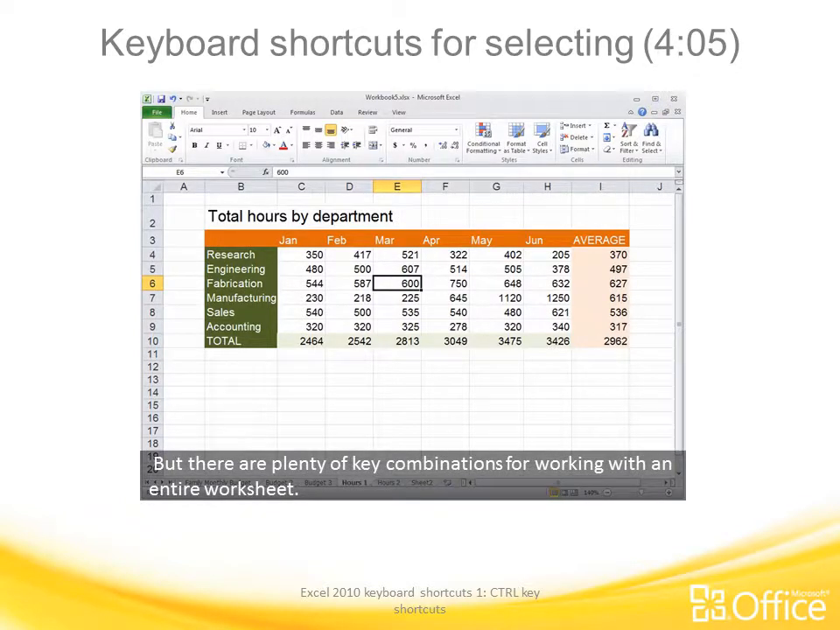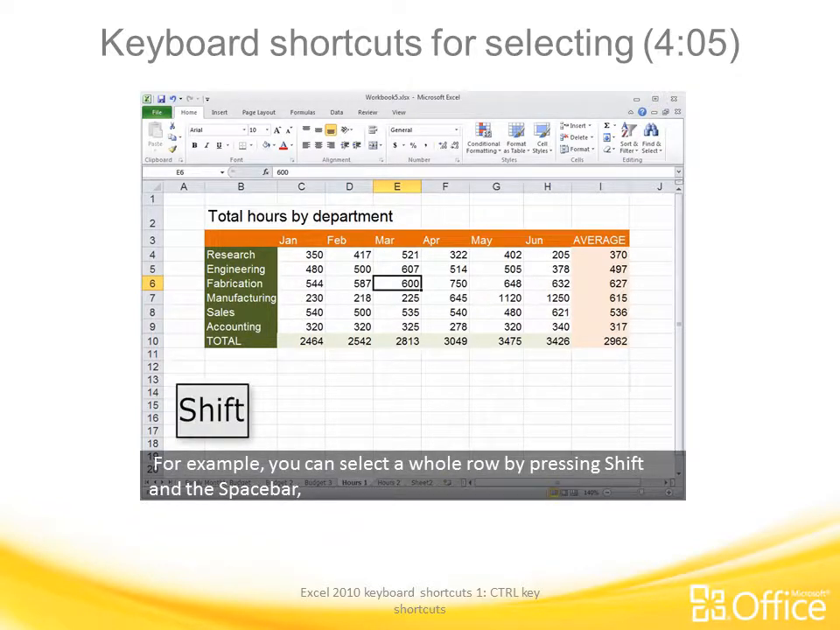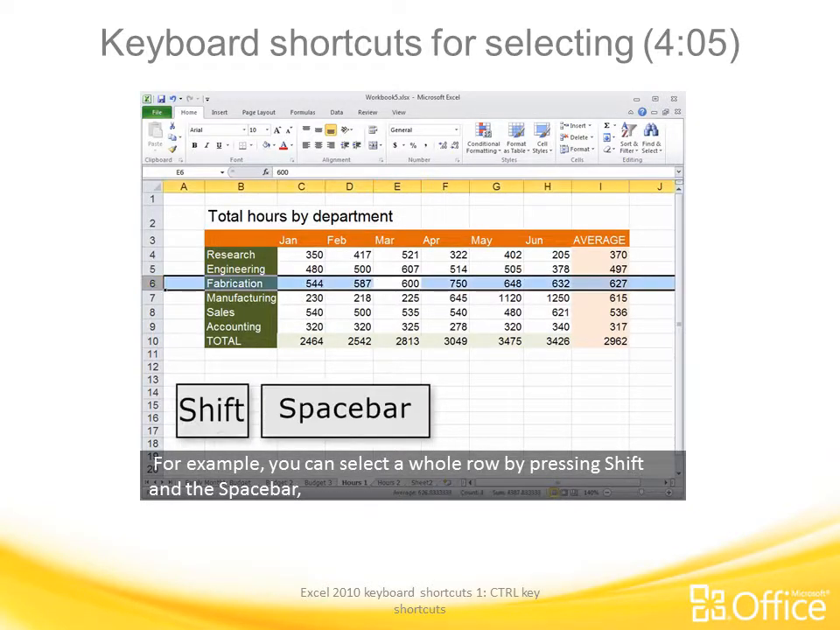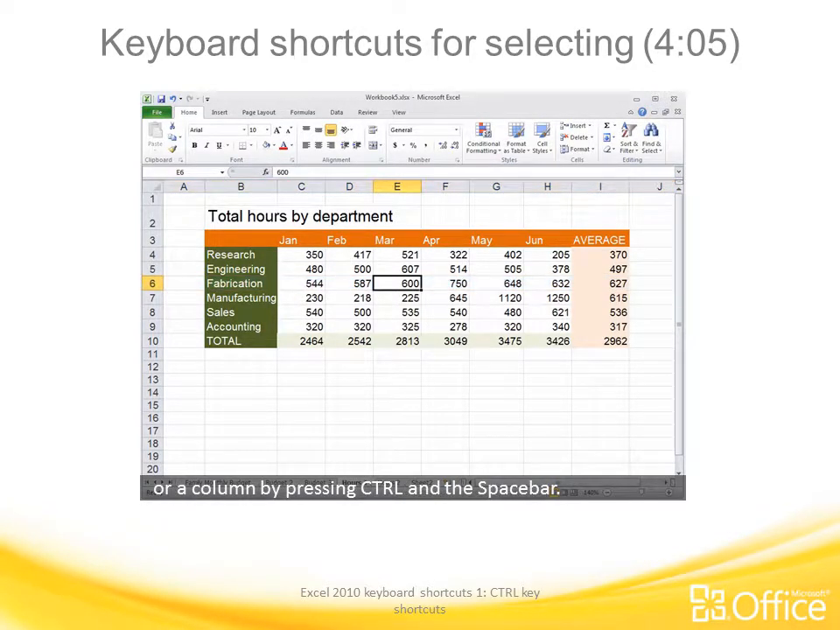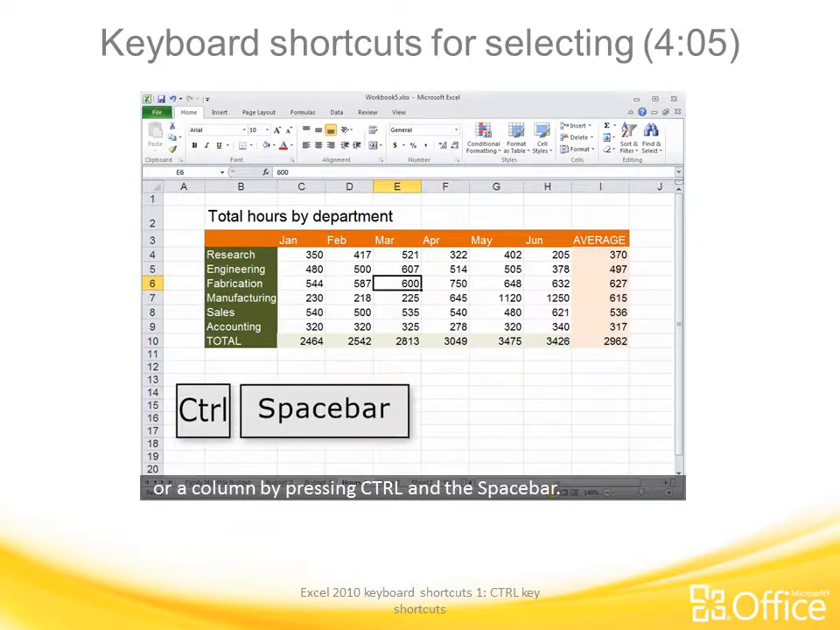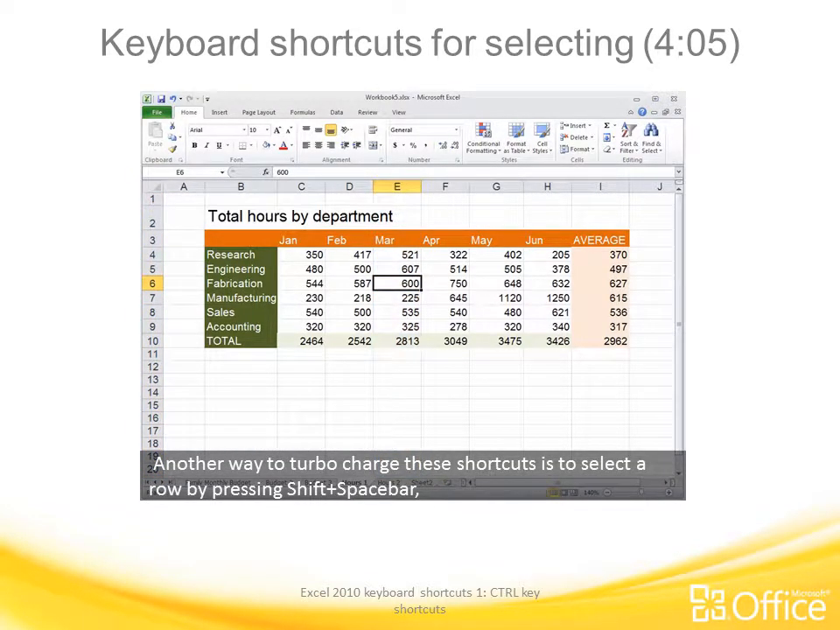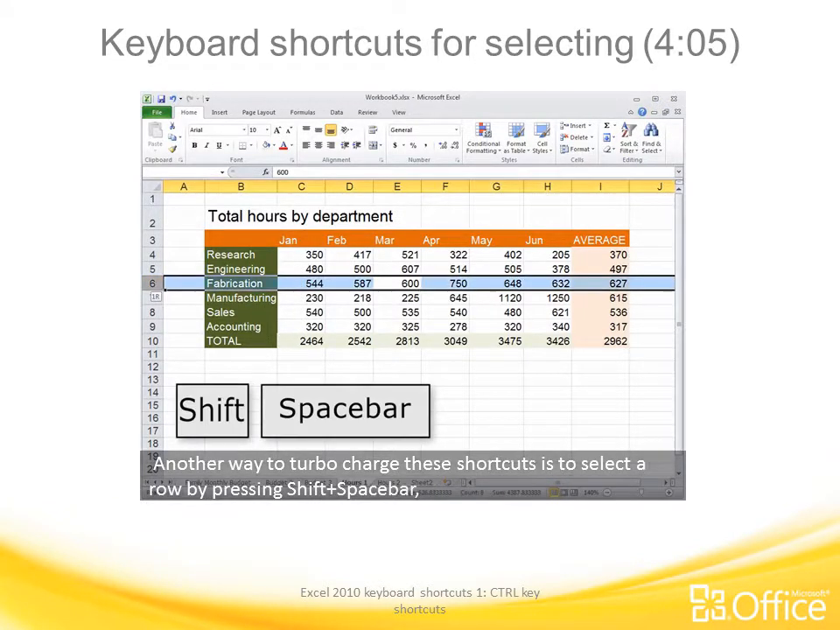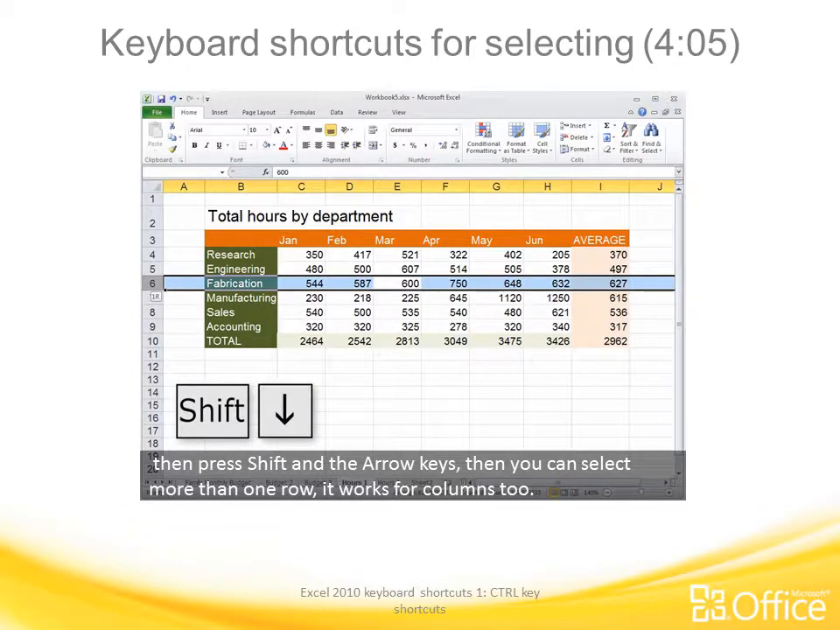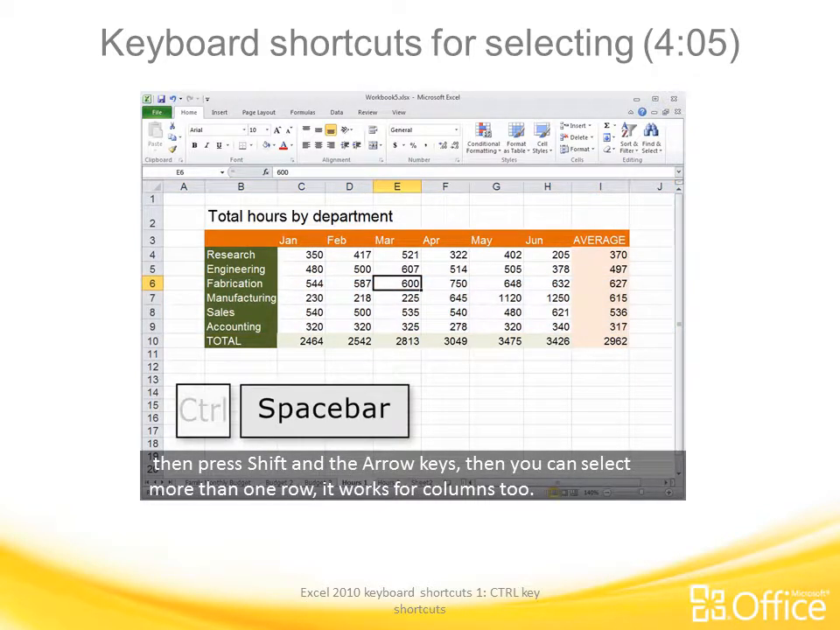But there are plenty of key combinations for working with an entire worksheet. For example, you can select a whole row by pressing Shift and the space bar, or a column by pressing Control and the space bar. Another way to turbocharge these shortcuts is to select a row by pressing Shift space bar, then press Shift and the arrow keys. Then you can select more than one row. It works for columns too.